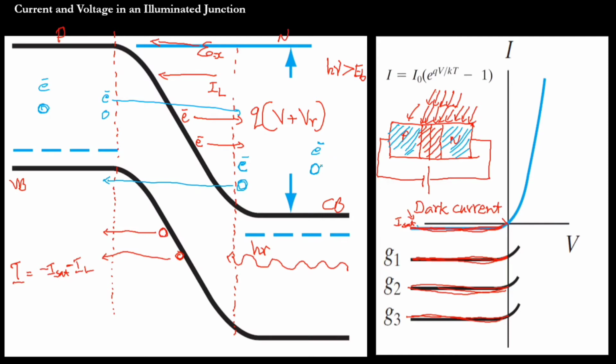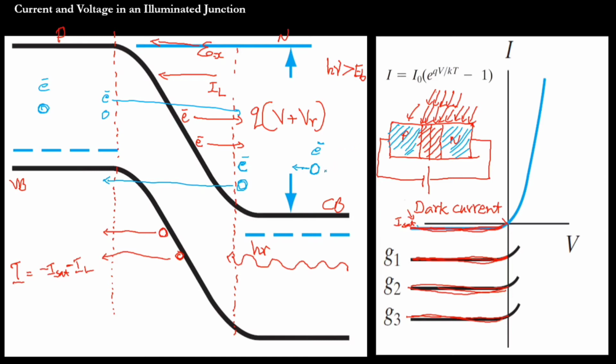So this hole slightly feels the repulsion from the positive terminal of the source, and it will move in this direction before recombining. It doesn't move a large distance; it will move a small distance before the recombination occurs.